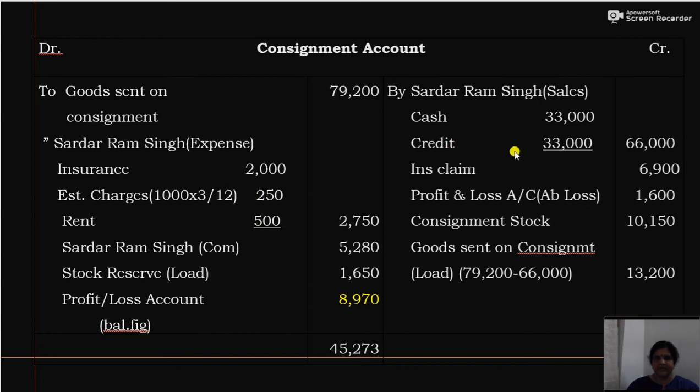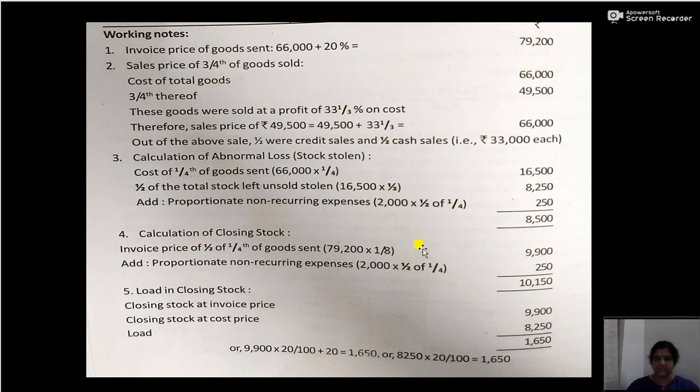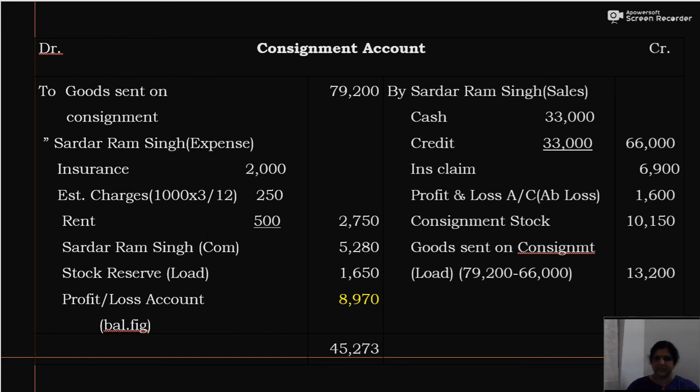Then sales, we have already calculated 66,000, that is 33,000 cash and 33,000 credit. Then abnormal losses, also calculated, are 8,500. Out of this 8,500, 6,900 has been given as insurance claim, and the remaining 1,600 is written off to profit and loss account.